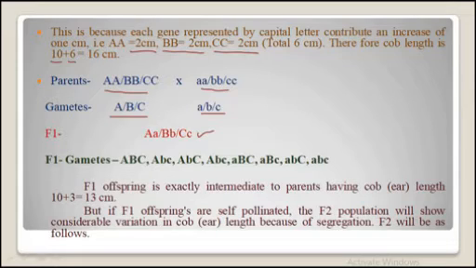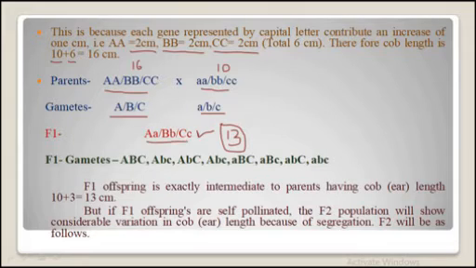By genotype this parent is intermediate to both parents, and by phenotype it is also intermediate: it will produce an ear of 13 centimeter length, intermediate between 16 centimeter and 10 centimeter. So an intermediate offspring is formed in the F1 generation.